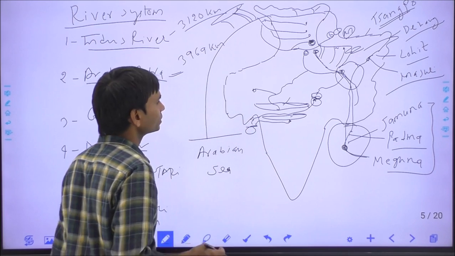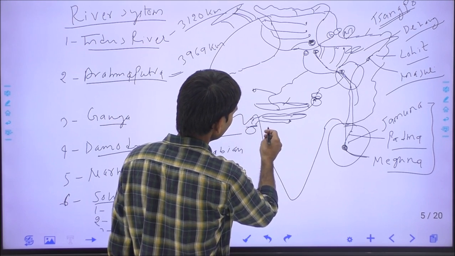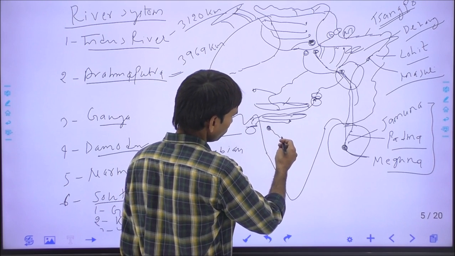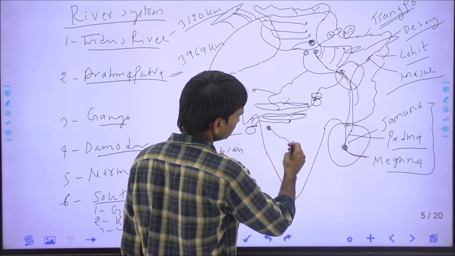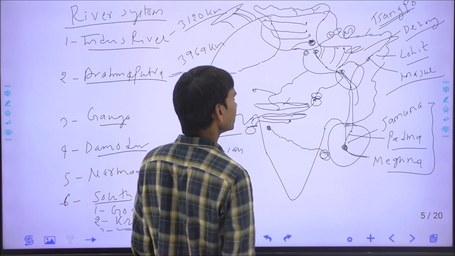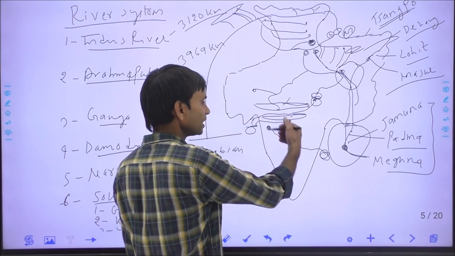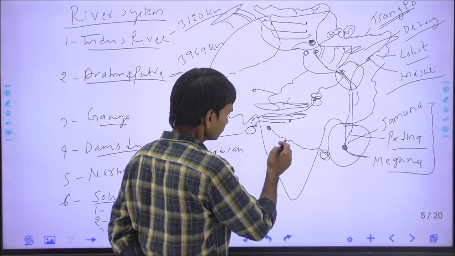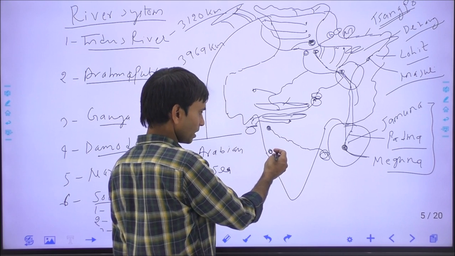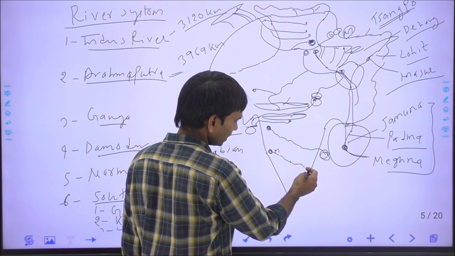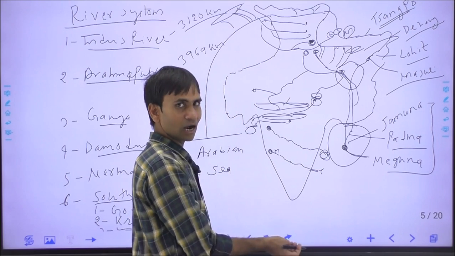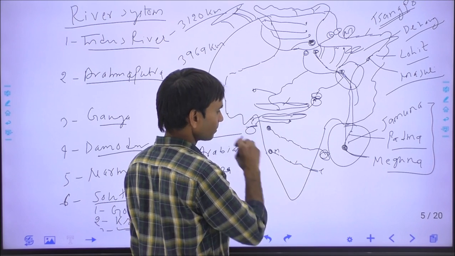And the rivers of South India: this is the Godavari river, which originates in Maharashtra at Triambakeshwar and flows through different states, Maharashtra, Andhra, and Telangana, and finally ends in the Bay of Bengal. This is the ending point of the Godavari river. There are so many tributaries of the Godavari river. And this is the Krishna river, which originates from Mahabaleshwar in Maharashtra. This is Mahabaleshwar, and the Krishna finally ends in the Bay of Bengal. There are so many tributaries like the Tungabhadra, Doodh Ganga, Panch Ganga, Ghataprabha, and Malaprabha.